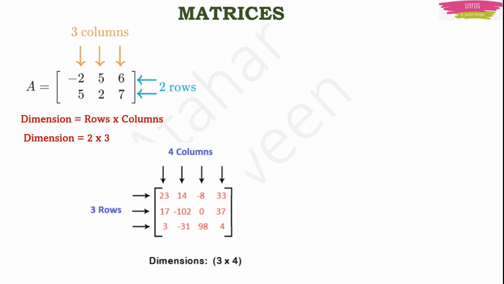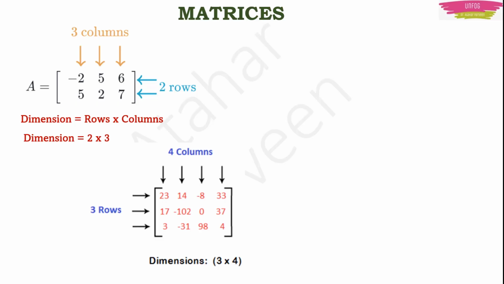Okay, another example. Here you can see that there are 4 columns and 3 rows. So if you have 4 columns, you write 4 in place of columns. And you have 3 rows, you write 3 in place of rows. First you write rows, then you write columns. Rows into columns. So here the number of rows is 3 and the number of columns is 4. So you have a 3 cross 4 matrix.